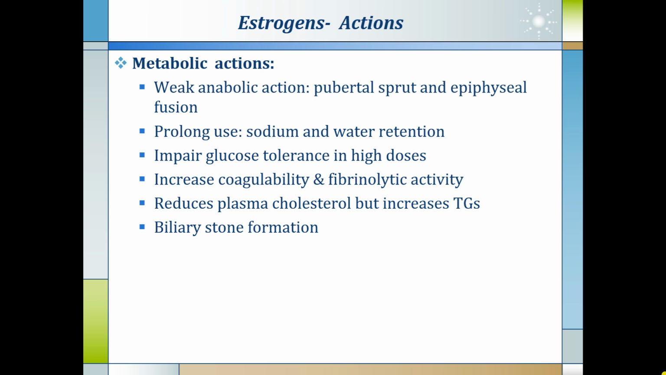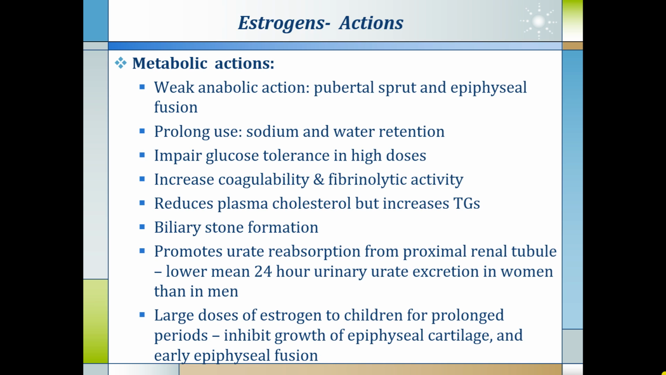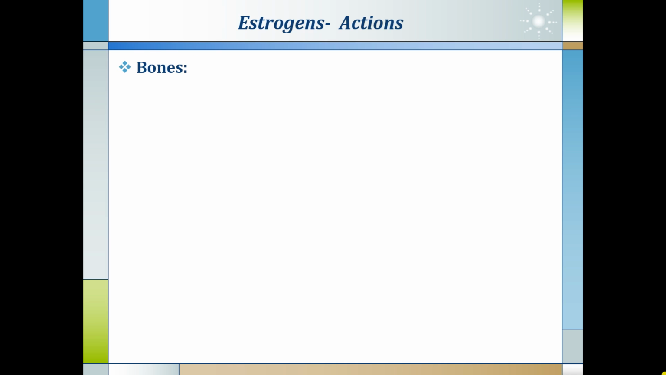It increases coagulability and fibrinolytic activity. It reduces plasma cholesterol but increases the triglyceride level, and it also produces biliary stones in susceptible individuals. It promotes the urate reabsorption from the proximal renal tubule. Lower mean 24-hour urinary urate excretion in women is seen as compared to men, which is said to be because of the estrogen. Larger doses of estrogen to children for a prolonged period would lead to inhibition of growth of epiphyseal cartilage and early epiphyseal fusion, which leads to growth stunting in children.